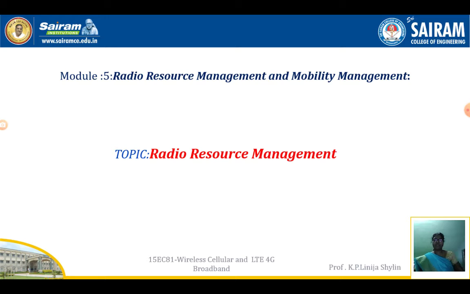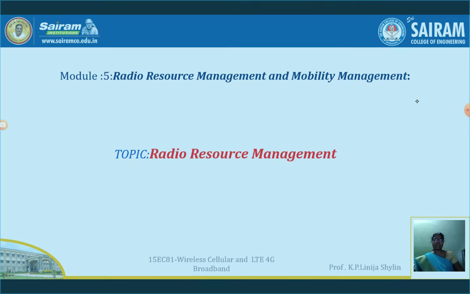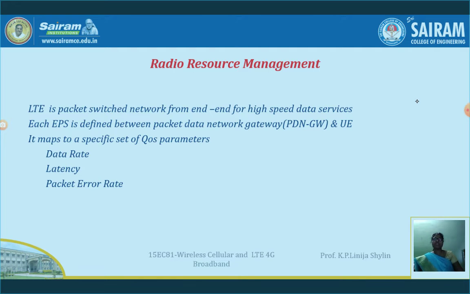Now we will come to radio resource management in LTE. LTE is a packet switched network which can provide high speed data services. EPS is the Evolved Packet System, and here packet data is transferred between the network gateway, that is the packet data network gateway, PDN-GW, and the user equipment.